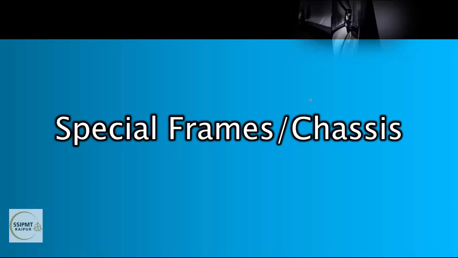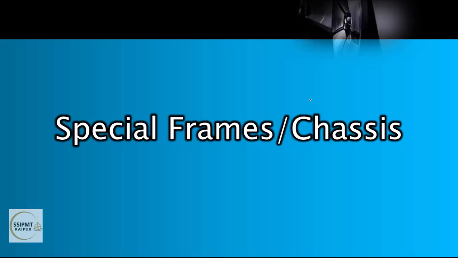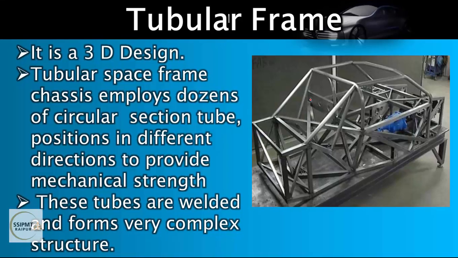So let's move to the modern day frames which are widely used, special frames you can say, or chassis. You can call it frame, you can call it chassis, you can call it body, all are same in modern days frames. So first one is tubular frame.